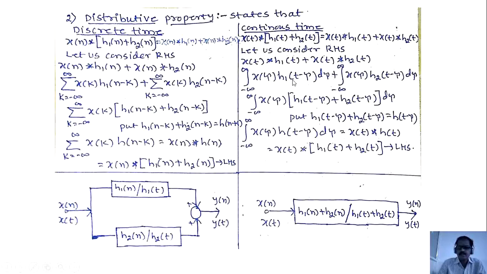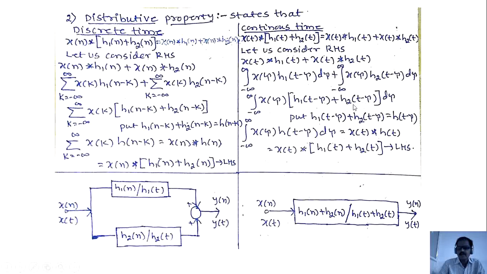Here in these two terms we have a common factor. Integration minus infinite to plus infinite x of tau d tau is common. So here I have written integration minus infinite to plus infinite x of tau, and d tau is common. So the remaining is h1 of t minus tau plus h2 of t minus tau.